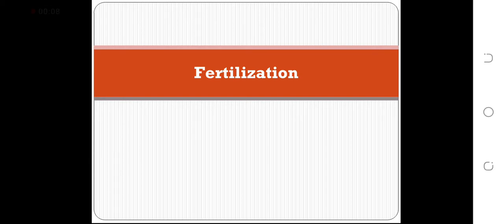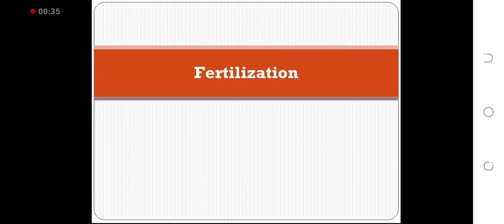Hello students, today's topic is fertilization. What is meant by fertilization? The fusion of male and female gamete is called fertilization. Fertilization in angiosperm is a double fertilization type. It takes place. The picture is shown for the fertilization.